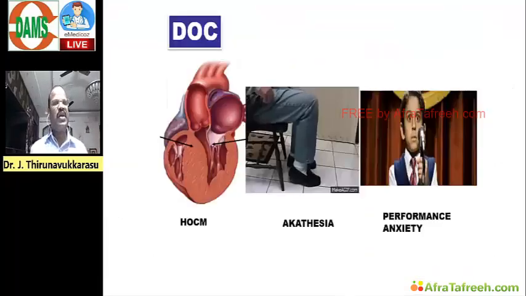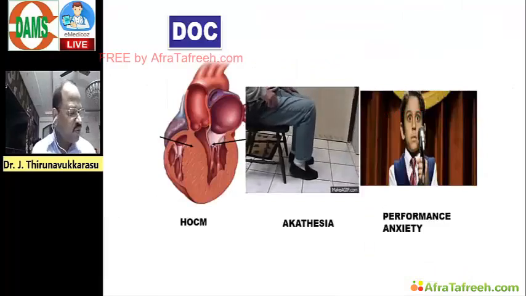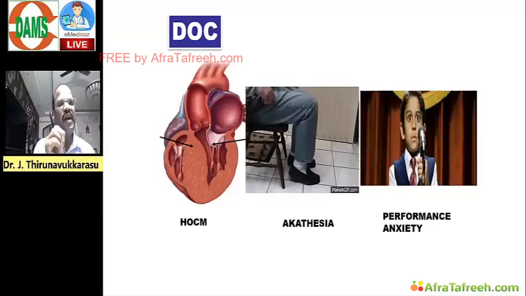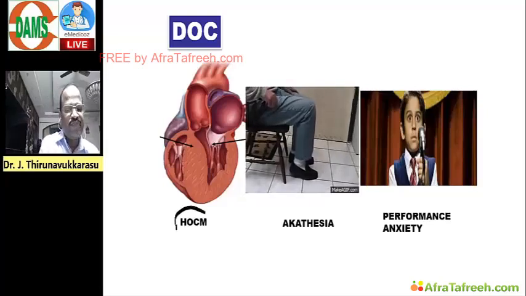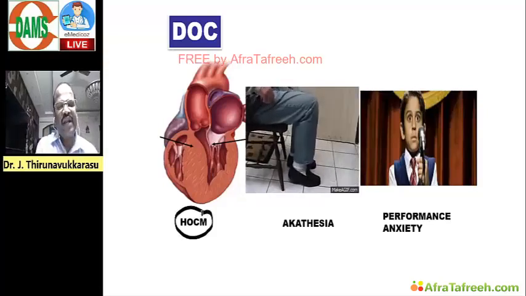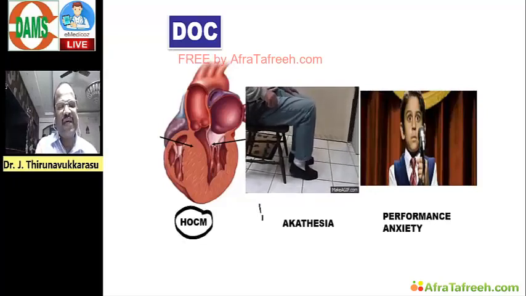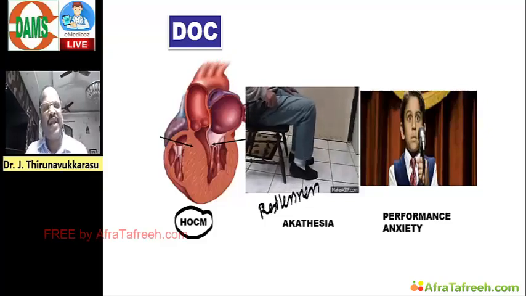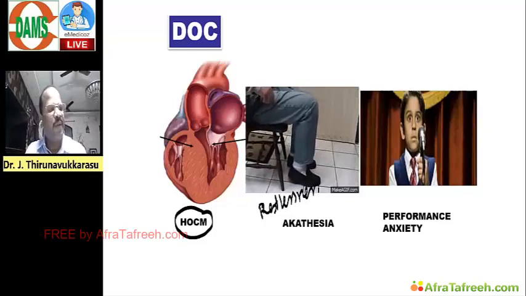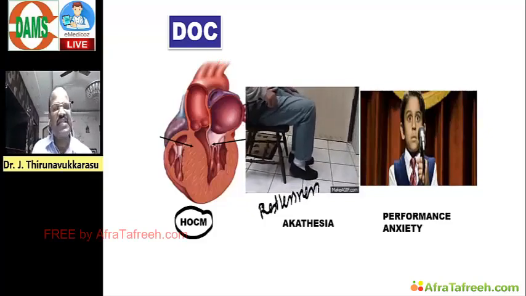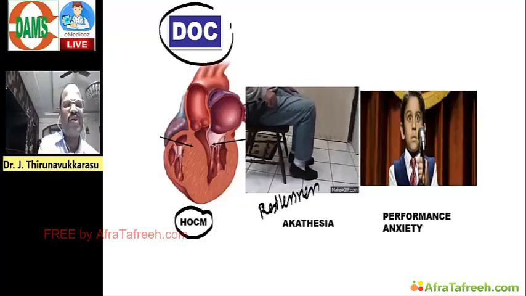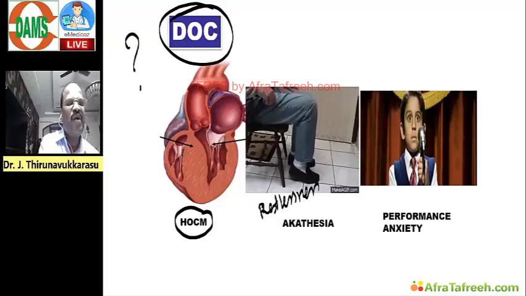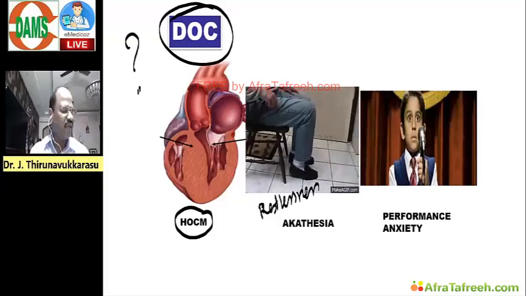And then look at this. Can you answer this question? One simple question. Come on. Imagine for treating HOCM, and for treating akathisia, meaning restlessness, and for treating performance anxiety. Anybody? For all these three cases, I have one common drug of choice. Can you answer me? What is the drug of choice for these cases?